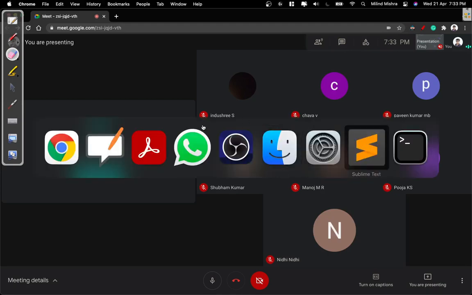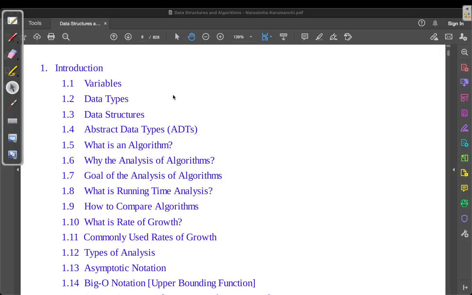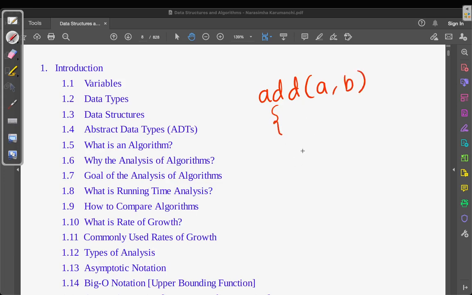Okay, let me start from the beginning then. So we were seeing about what is the need of analyzing an algorithm. An algorithm is a set of instructions which a computer is asked to perform. Like we can do something like add. Add is an algorithm which takes two numbers a and b, and what does it do? This is just pseudocode, I'm not writing C++ specific code. Let's say we are doing some variable and we are substituting it with a plus b, and we are returning it.